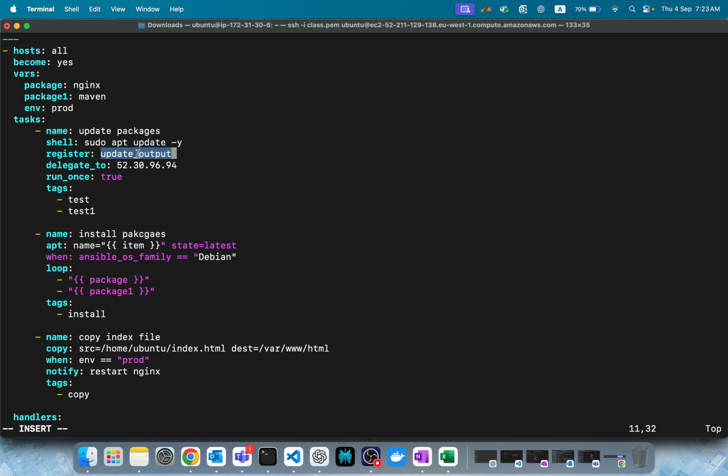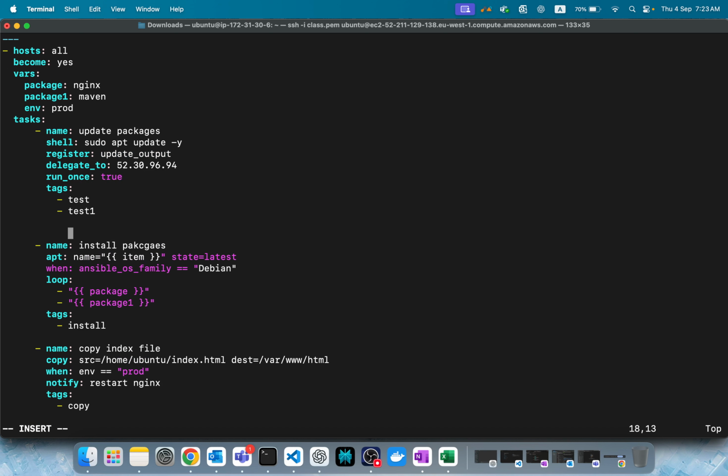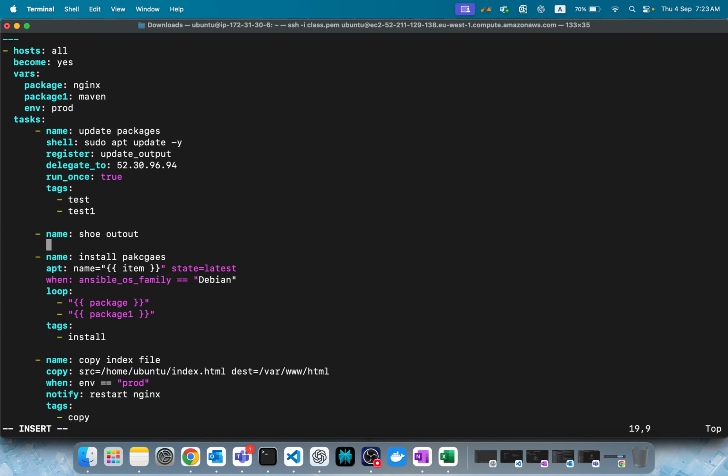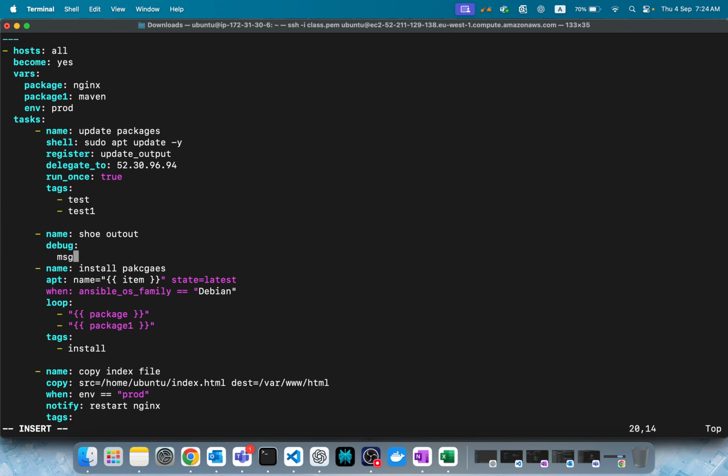How to print it is, add a new task, show output something. Forget about the spelling here, that's fine. Use debug and msg. These two we have to use. And how to use here, obviously, what is the name? Update output, right?